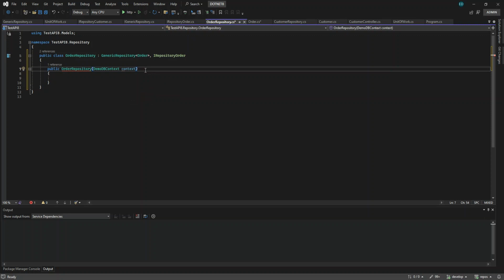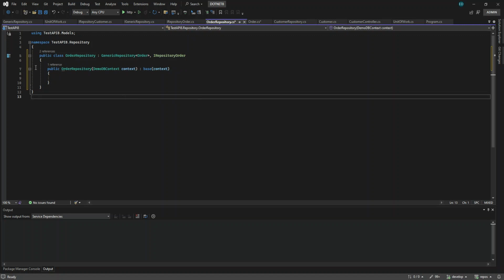And then we have to pass this to the base. The DB context is the one used by Entity Framework, and it is the one that will communicate, bridge, or connect to our database. Okay, so that's only the code.